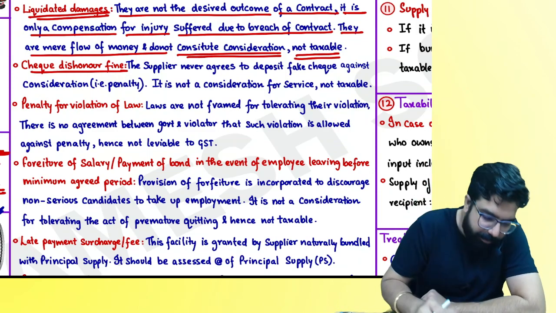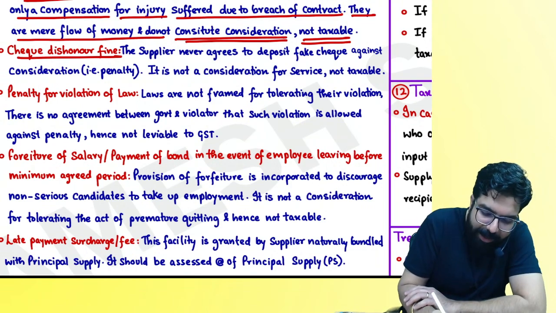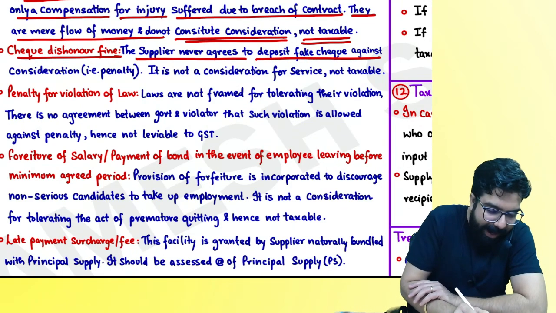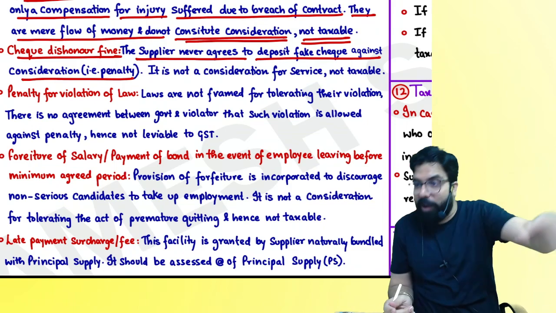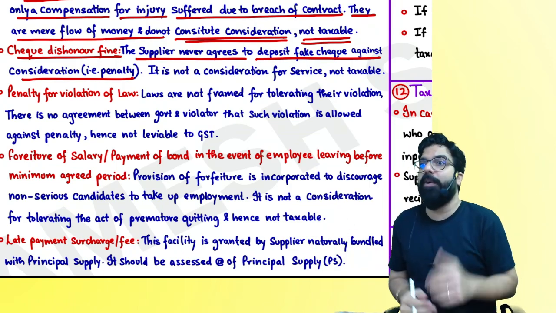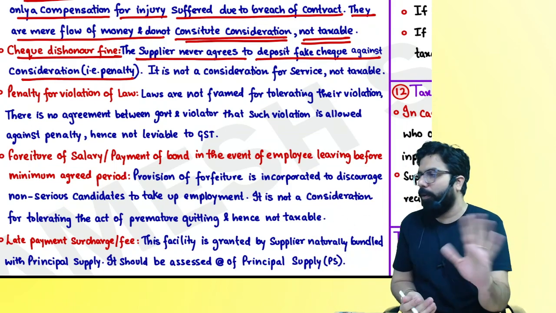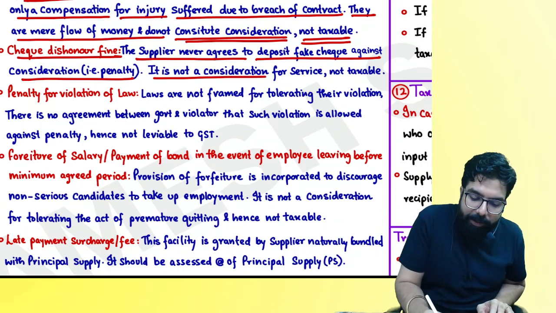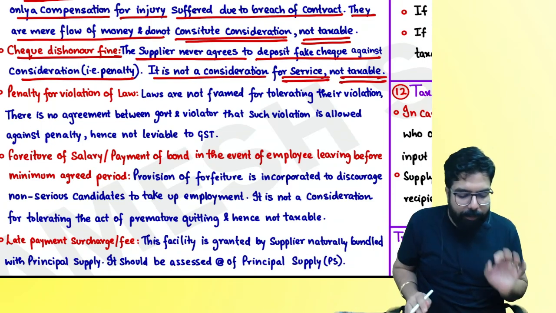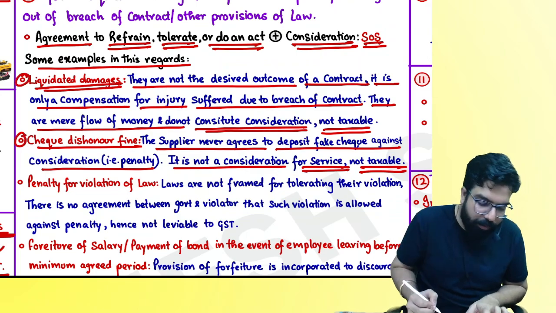See, the supplier never agrees to accept a fake check and say, you give me a fake check, I will deposit it and charge you a penalty. No, it is not a supply and it is not taxable. Are we 100% clear with this too?